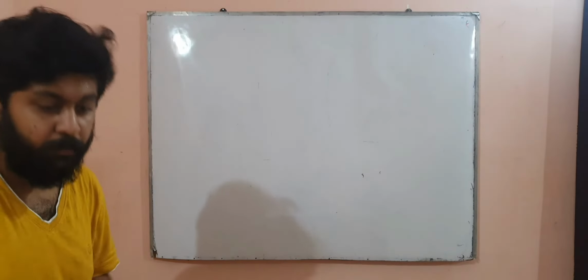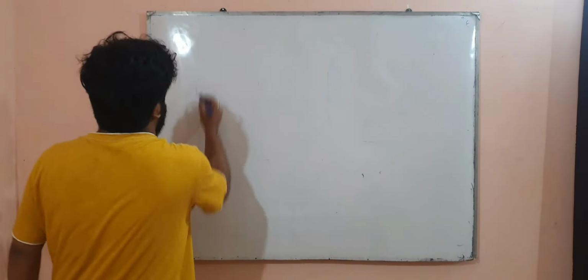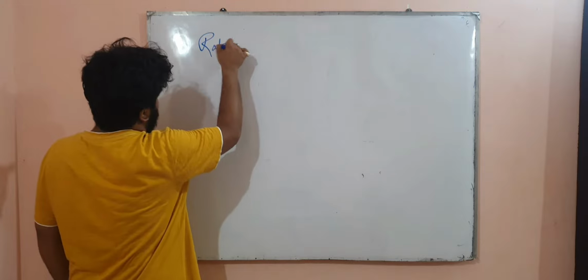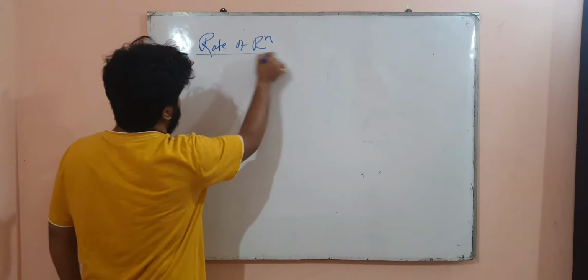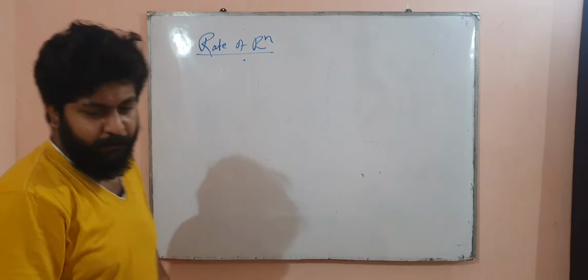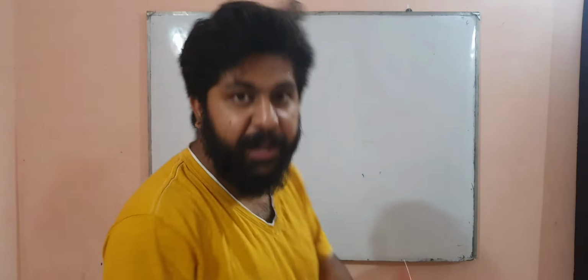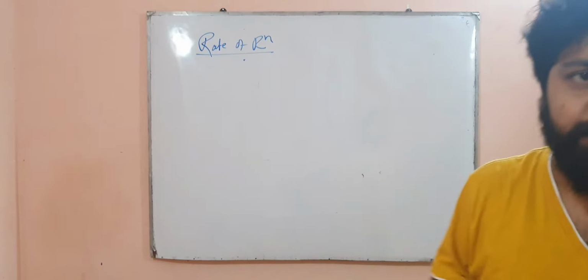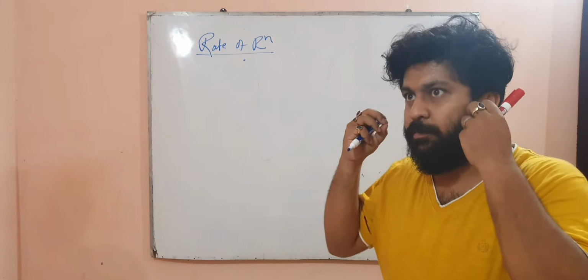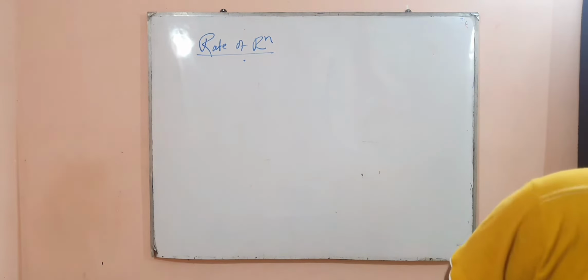Okay, so moving on to our next understanding, the rate of reaction. Now we will basically start with the rate of reaction. How to measure the rate of reaction, or the measurement of the rate of reaction, should be understood. At first, what is the rate of reaction? The rate of reaction is the speed of reaction. It is absolutely correct to say that rate of reaction is the speed of reaction.